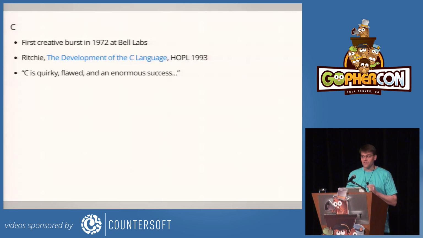So C started at Bell Labs in the early 1970s, and the first real big creative burst that produced what we would recognize as C today happened around 1972. And if you're interested in the history of C, Dennis Ritchie wrote this great paper called The Development of the C Language at the History of Programming Languages Conference in 1993. And in it, he wrote that C is quirky, flawed, and an enormous success. And then he went on to write, "While accidents of history surely helped, it evidently satisfied a need for a system implementation language efficient enough to displace assembly, yet sufficiently abstract and fluent to describe algorithms and interactions in a wide variety of environments." That's the end of the quote. And it's exactly these quirks and flaws that make this conversion from C to Go interesting.